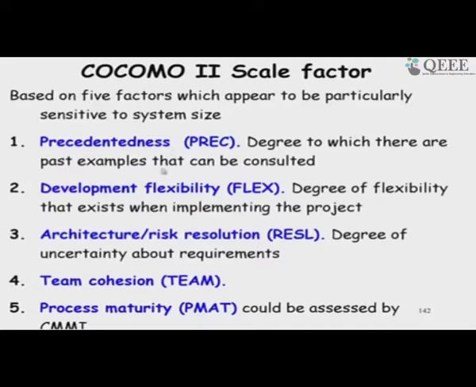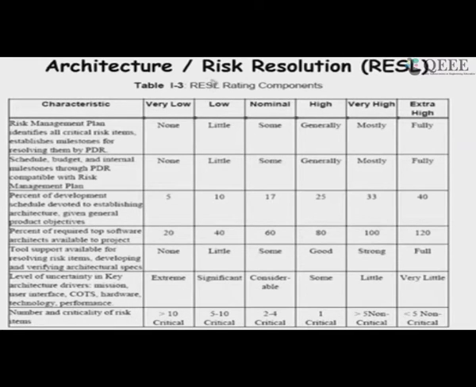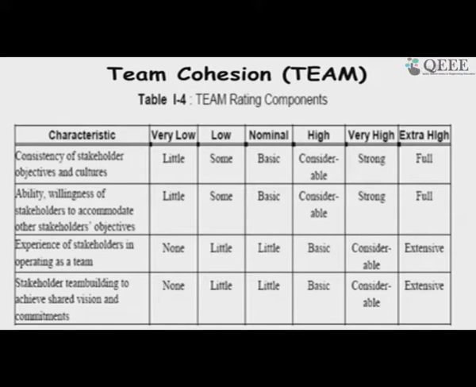So, this is the degree, with past examples, they have used degree of flexibility in implementing the project, uncertainty about the requirements and how the risk resolution is carried out, team cohesion, process maturity in terms of the CMMI. So, based on that we rate again the precedentedness, development flexibility, risk resolution, team cohesion and so on.